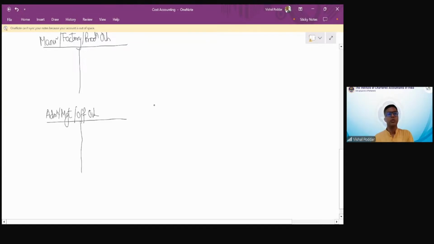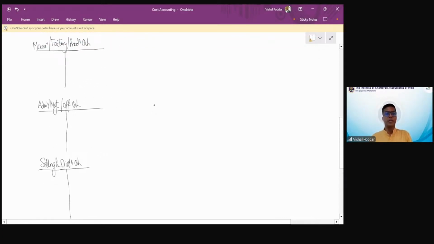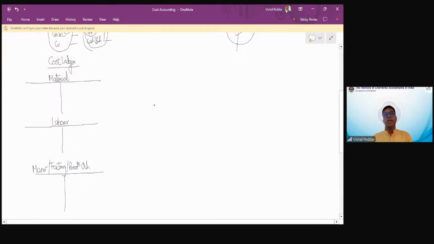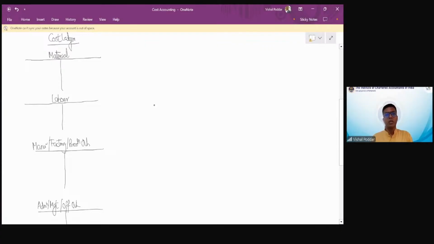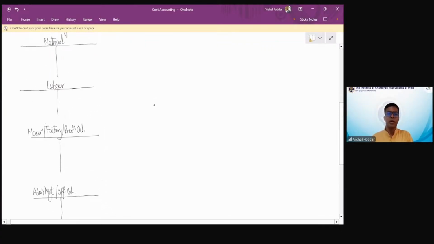And then you have the selling and distribution overheads. Fine. So these are the 5 expense accounts that we will prepare when we are doing cost accounting: material, labor, and the 3 overheads. Now, I'm sure it is easy to understand because we have been doing costing for a while. So now you are used to these names in costing: material, labor, and overheads.